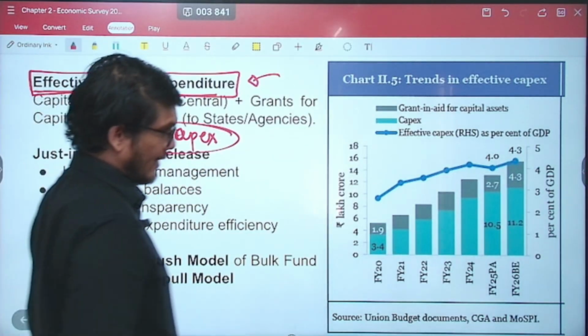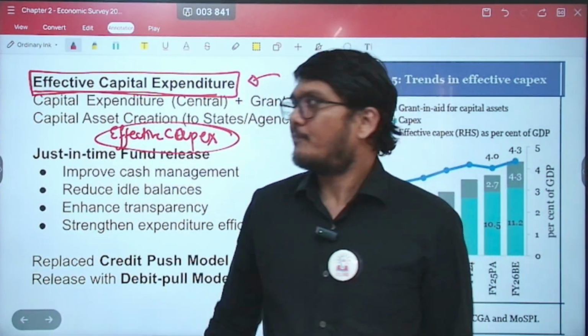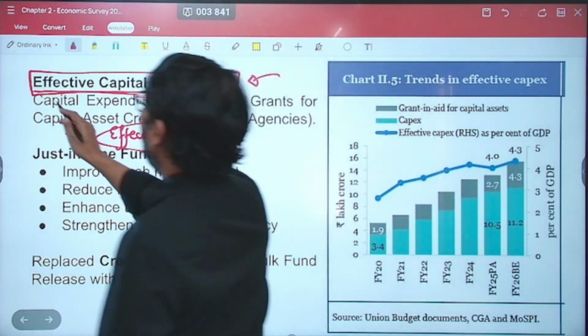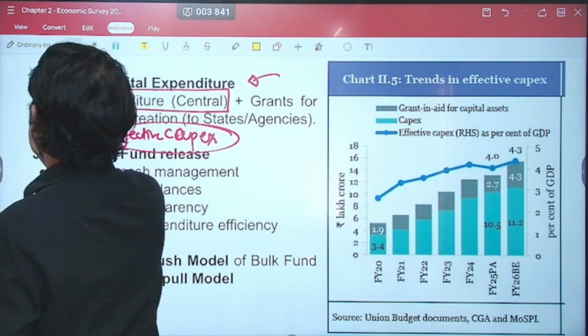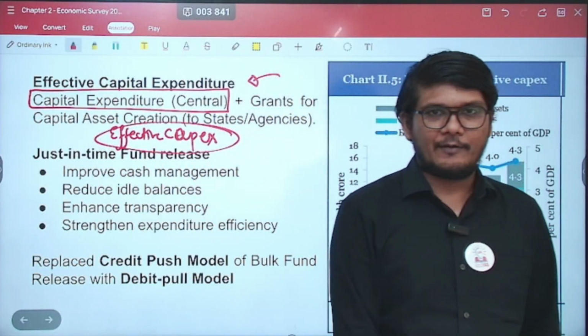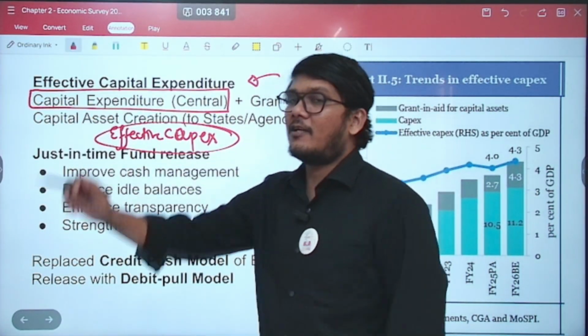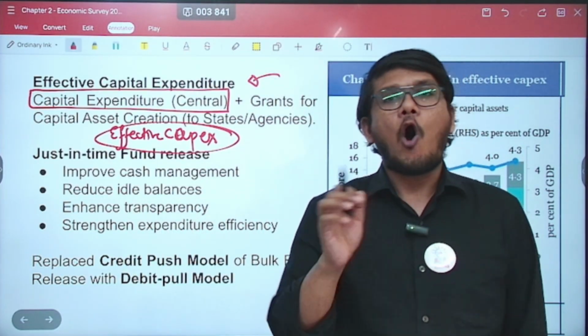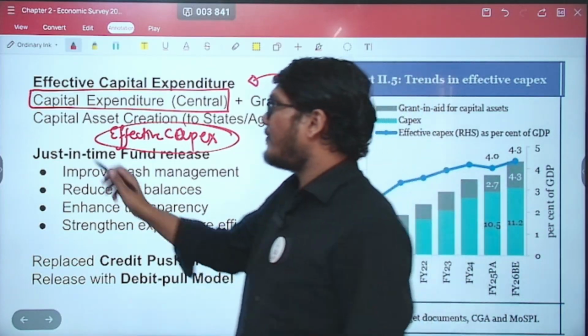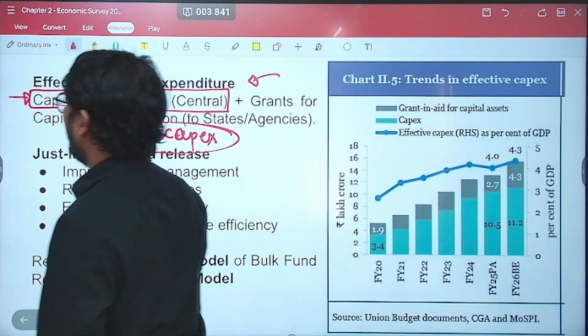See, the central government does capital expenditure. That means the expenditure done by the central government which either increases its assets or reduces its liability. That is your capital expenditure.